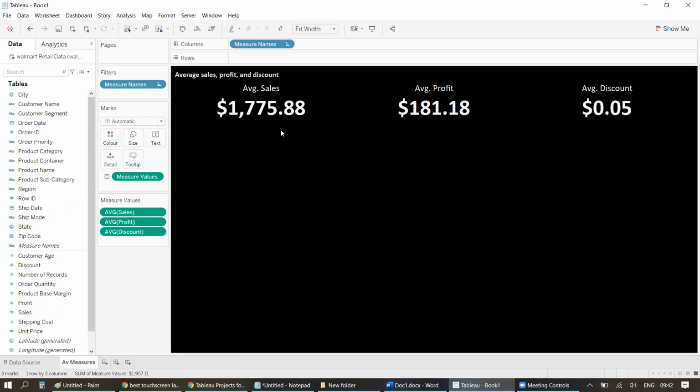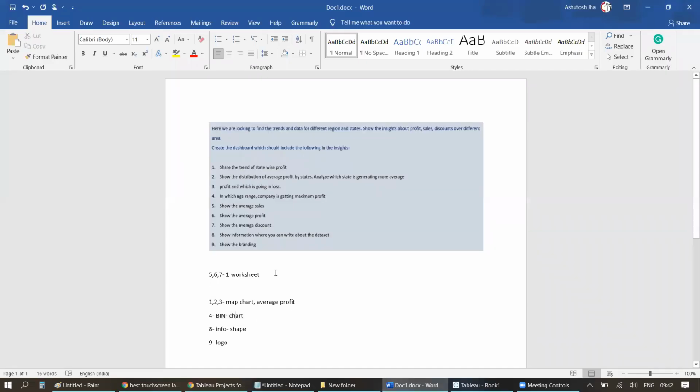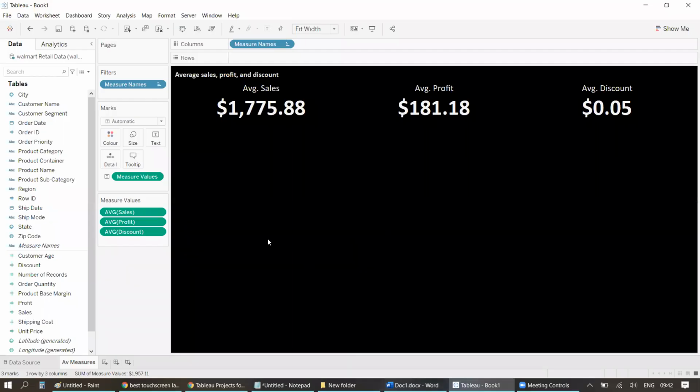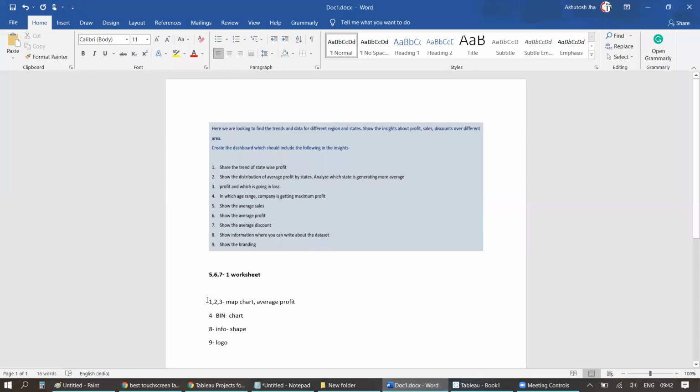So your first worksheet is ready, means the requirement of 5, 6, 7 has been done. Okay, it's so simple, right? Now let's move to another requirement, and that's like, I think, first, second, third, where we have to create a map chart.